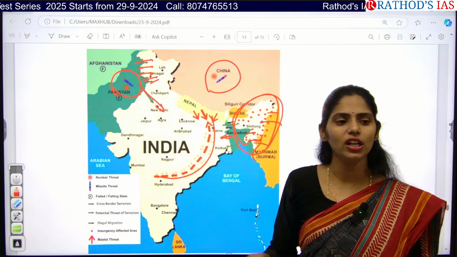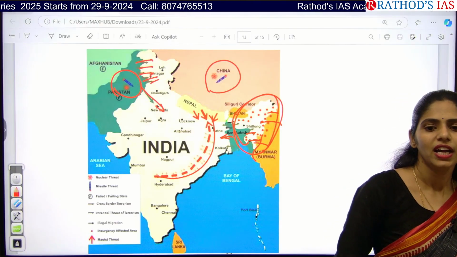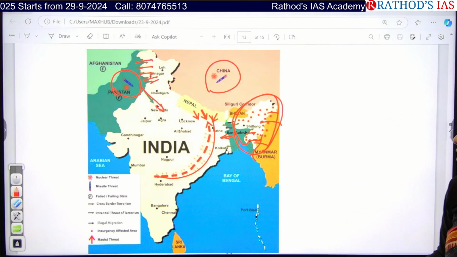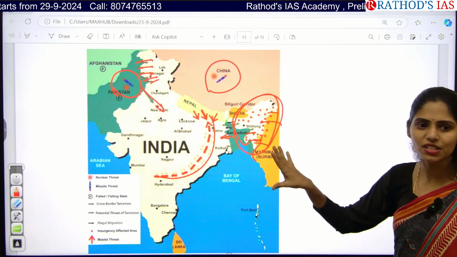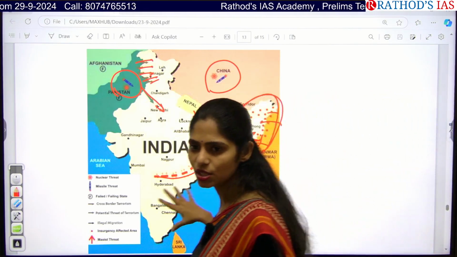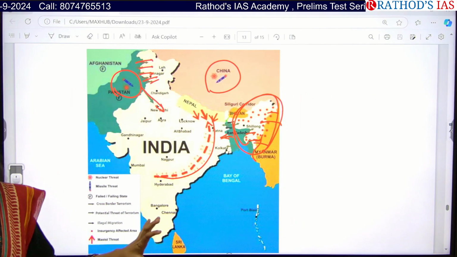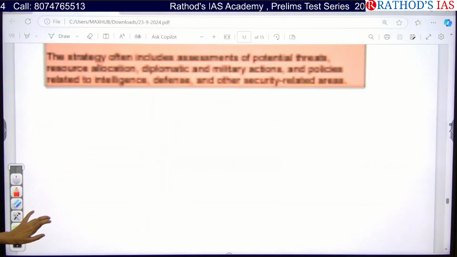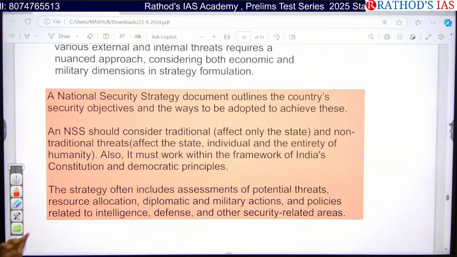So to address all these threats, we need a proper national security strategy. Whenever you are writing this kind of answer, try to represent a map for sure, so that you will be getting good marks. Okay, now let us see details regarding what this national security strategy is.